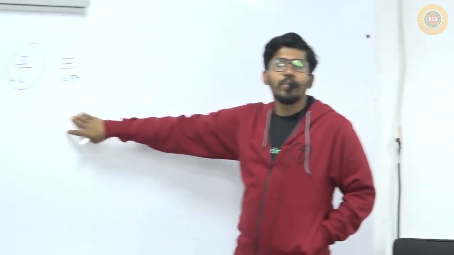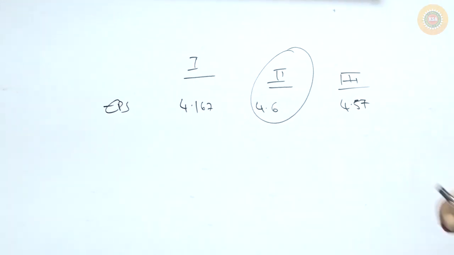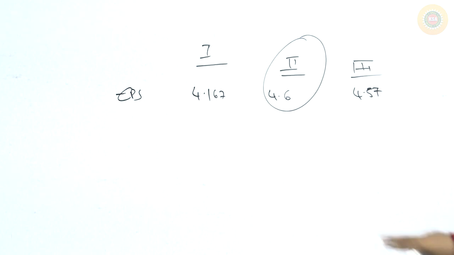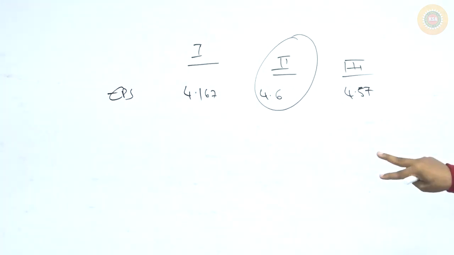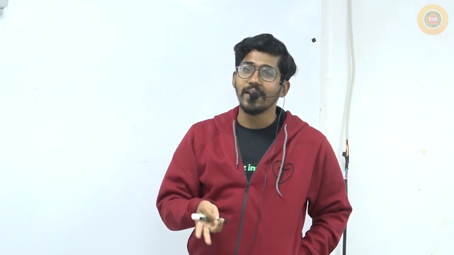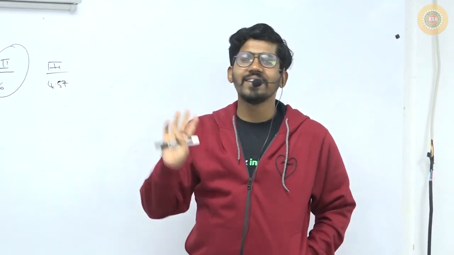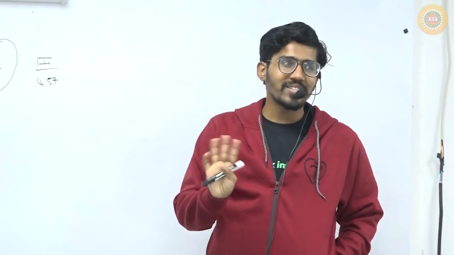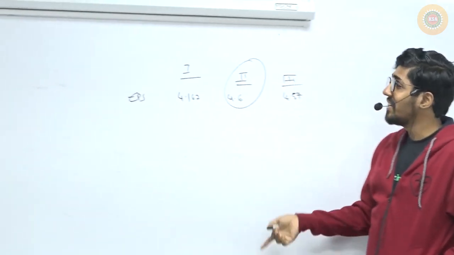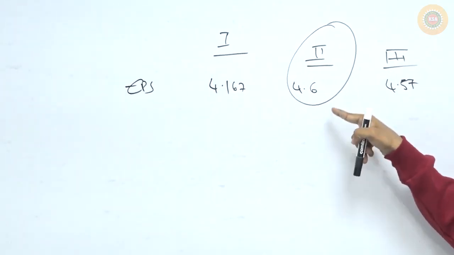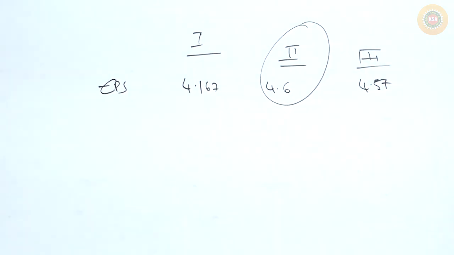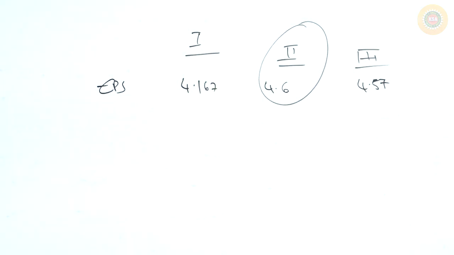If this is a 5 mark problem, 4 marks are given for the calculation. Still you will lose 1 mark if you are not writing the concluding sentence. It is my habit to tell mistakes. Only if I tell mistakes, you will be able to learn from them. Many students get the answer in the exam hall, tick or circle it, and just go. This is not the right way. You have to write this sentence: it is advisable to go for option number 2 because in that case the EPS is maximum. That sentence gives you 1 mark. If you are not writing that sentence, you won't get that 1 mark.